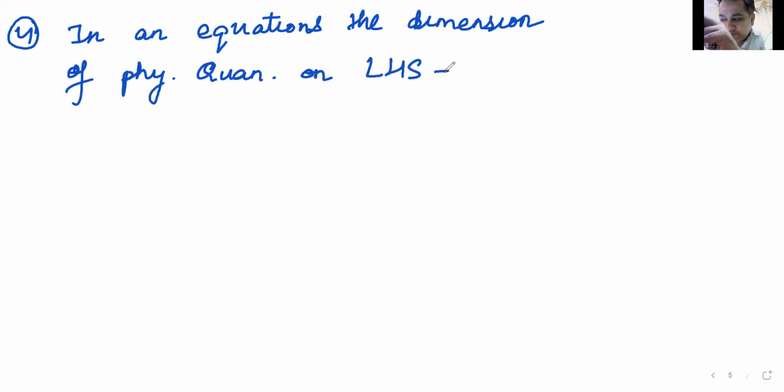LHS standing for left-hand side. Fill up the blanks. First your finger first. What will happen? You have an equation. The dimensions there would be 2 or 3 different types of physical quantities coming there. Some physical quantities on left-hand side, some physical quantities on right-hand side. Hannock says LHS is equal to RHS. That's very correct. We have also discussed it.